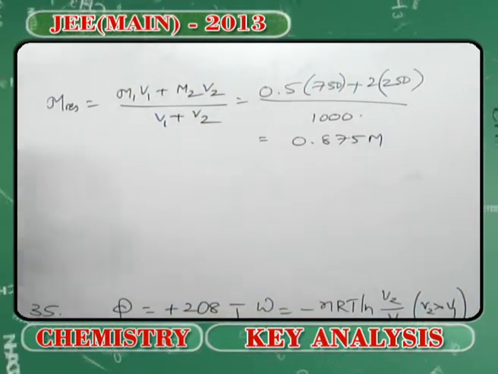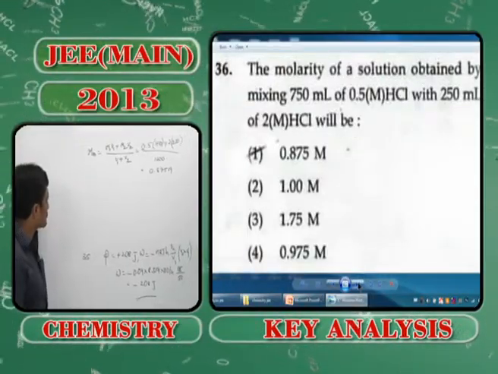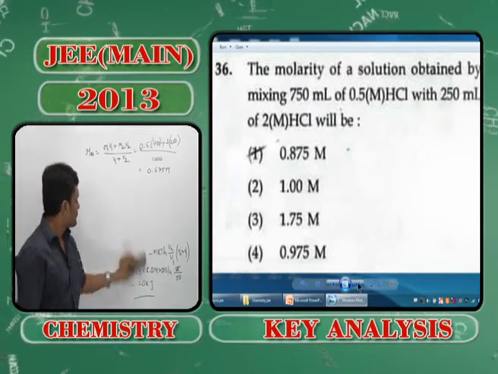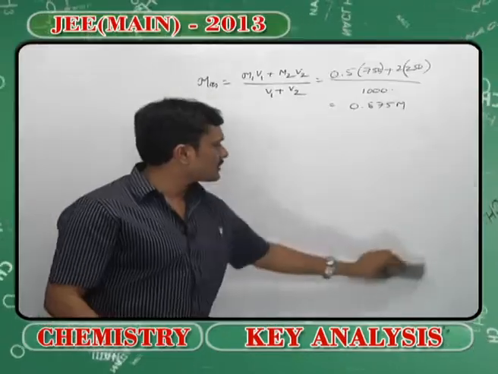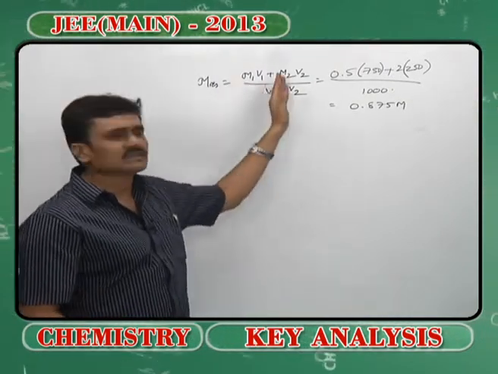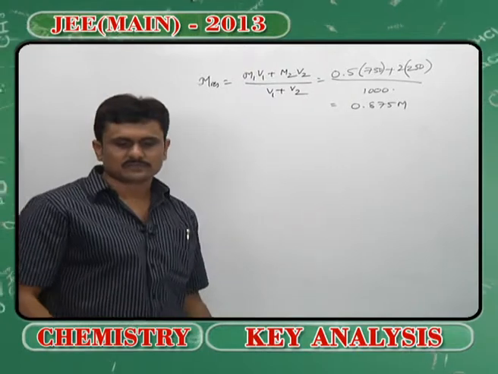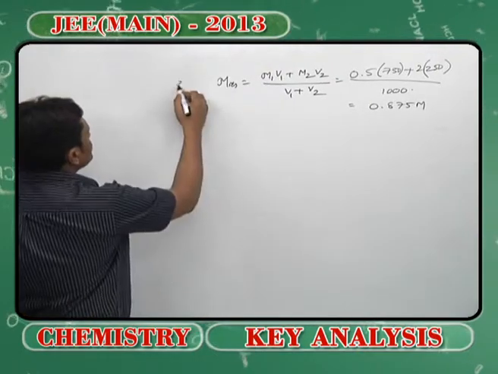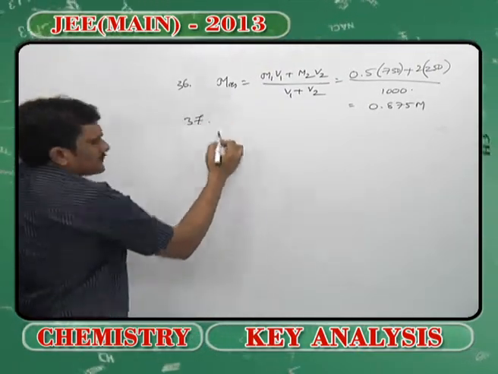It's a simple question, my dear students. It's a simple basic stoichiometry question. You can see, even if the normality is specified, you can write down the same thing. If the resultant normality is given, N1V1 plus N2V2 divided by V1 plus V2. Right? After 36, move on to 37.